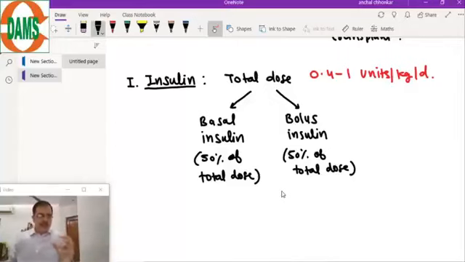Bolus is the short acting insulin. They control the postprandial sugars, and basal insulin usually controls the fasting sugars.